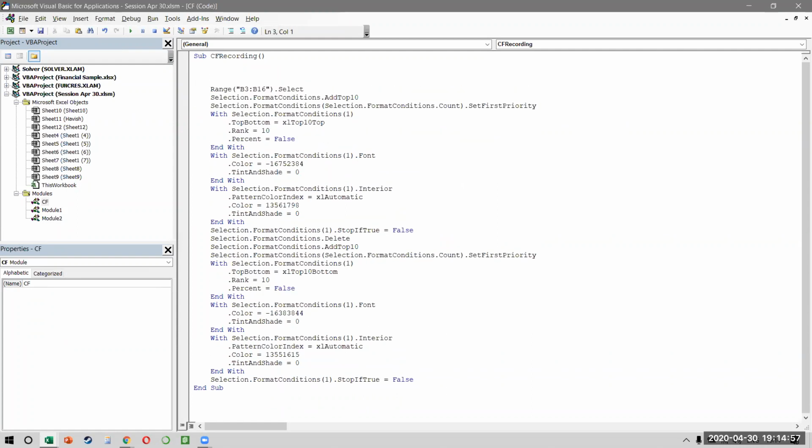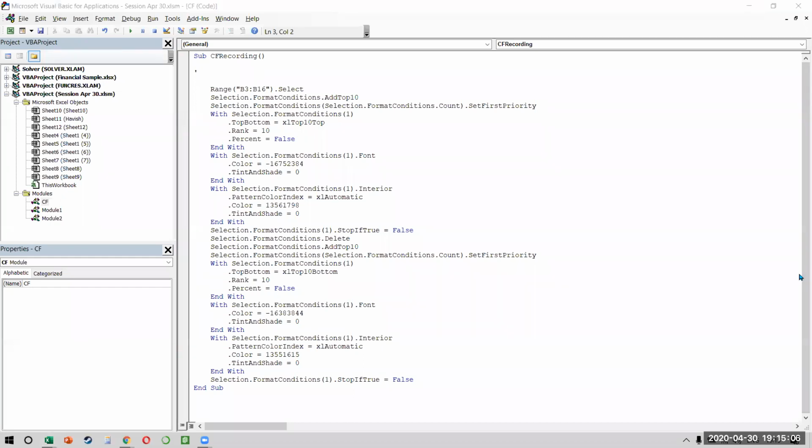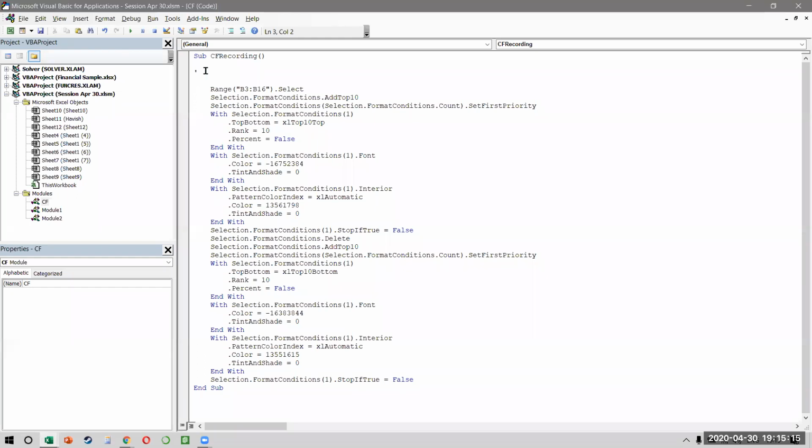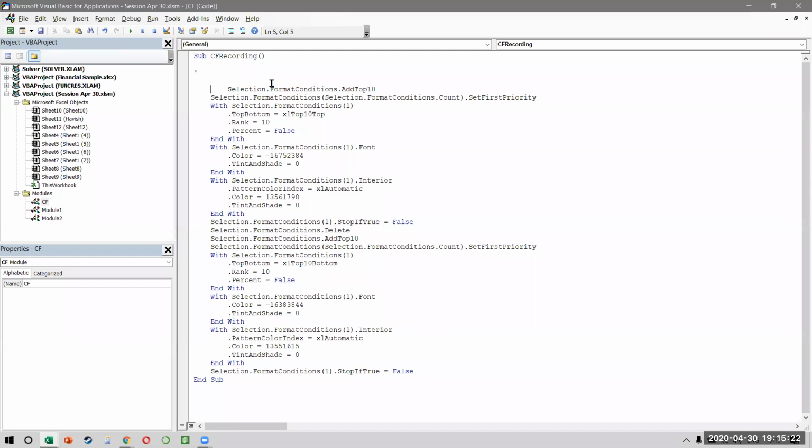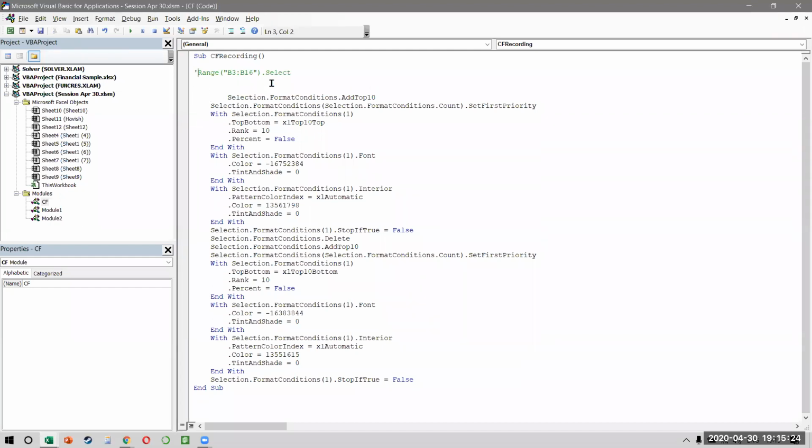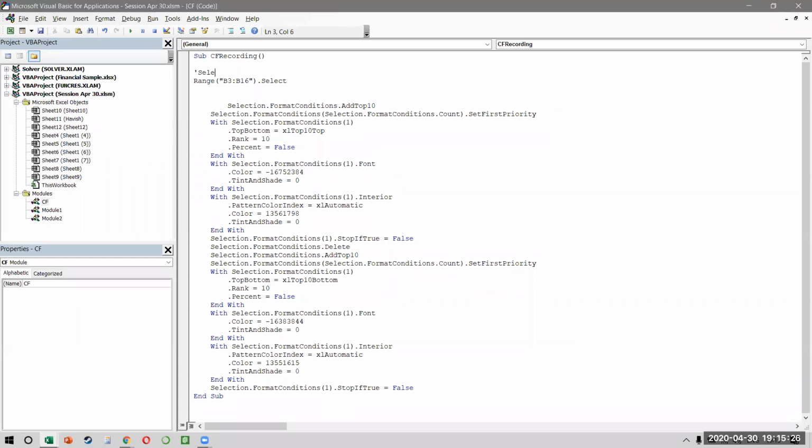What is the first thing we want? When the code is running, what should be the first action that is performed? Can anybody tell me? Okay, it should select the cells. Excellent. So I am going to start by selecting the cells. What is the second action that should be performed? I'm saying select all cells. What should be the next action?